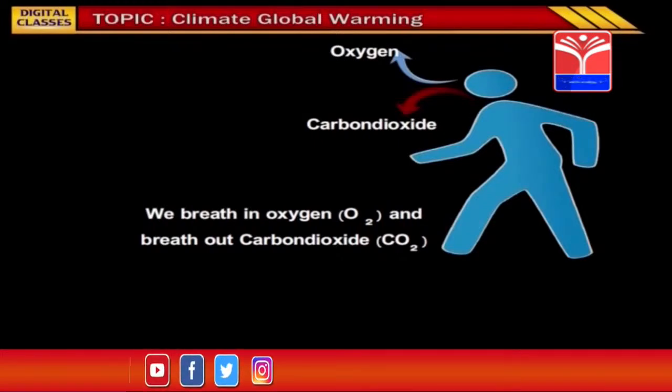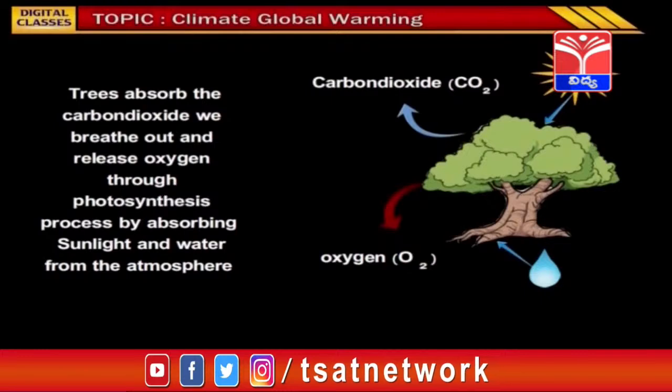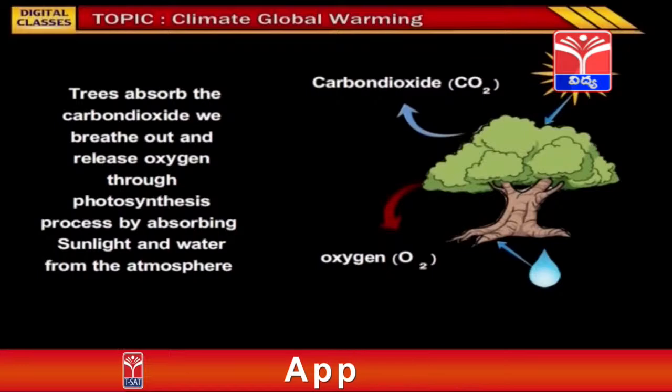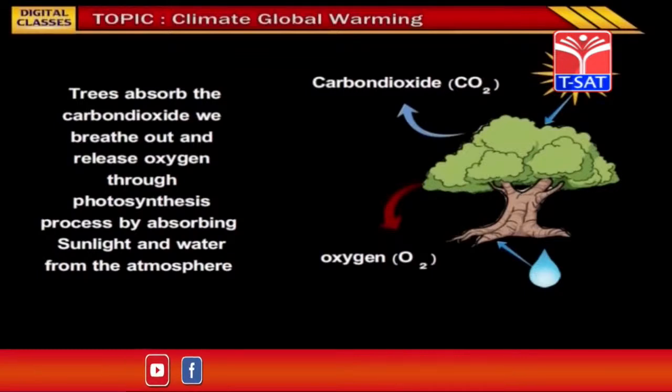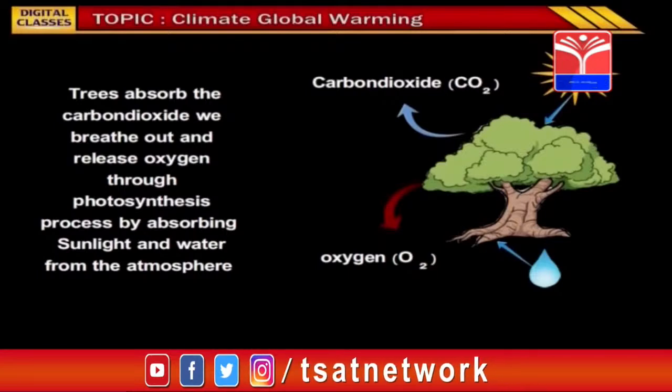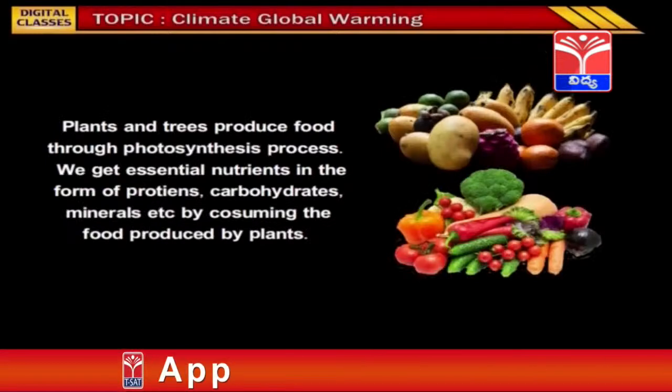Observe this image. Trees absorb the carbon dioxide we breathe out and release oxygen through the photosynthesis process by absorbing sunlight and water from the atmosphere. This oxygen is very essential for human beings to live. Plants and trees produce food through the photosynthesis process. We get essential nutrients in the form of proteins, carbohydrates, minerals, etc.